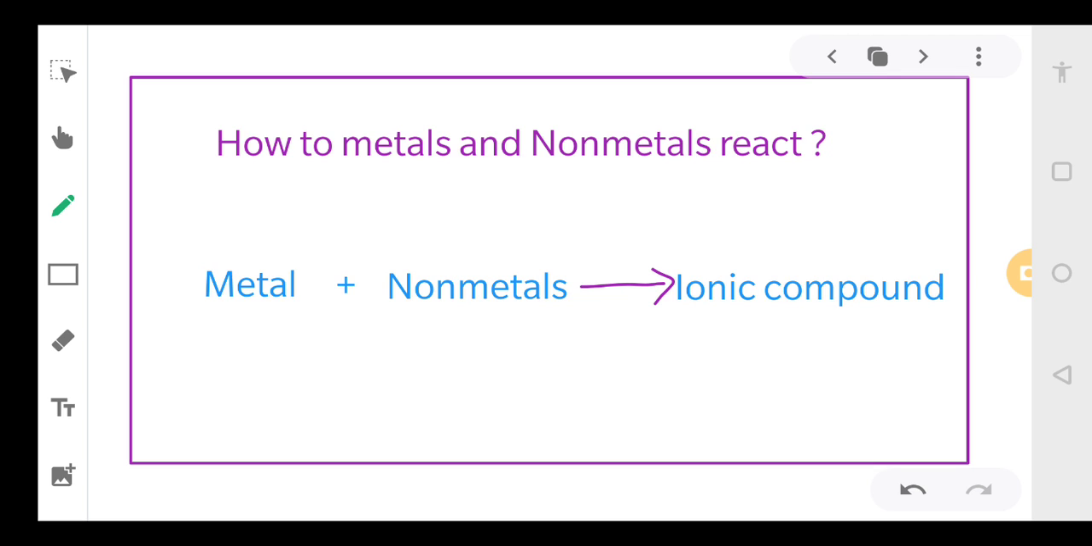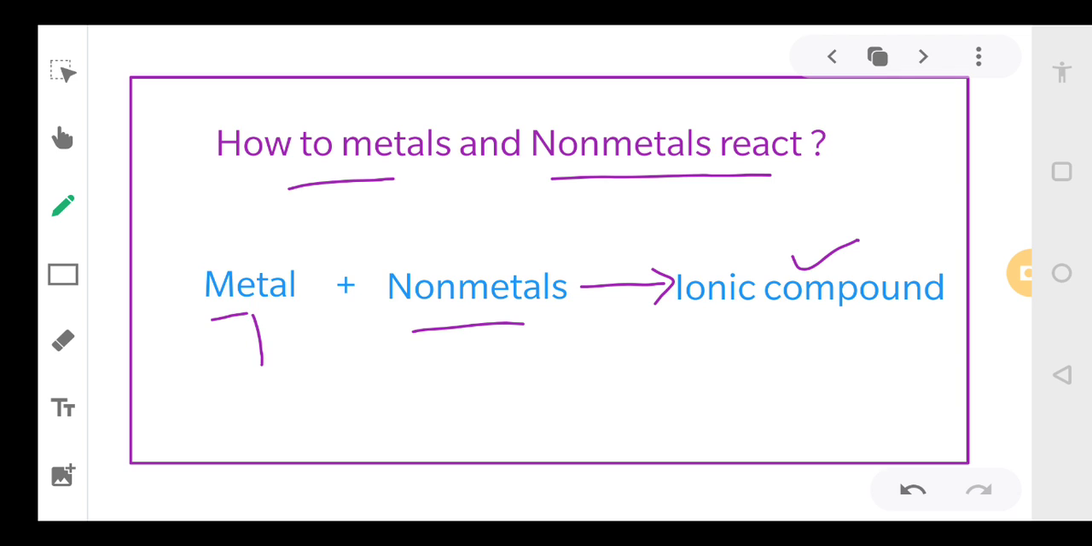Today's topic: if you remember, we were discussing the chemical properties. Next in the series is how metals and non-metals react with each other. Metals and non-metals will interact with each other, and this results in the formation of compounds which are called ionic compounds.